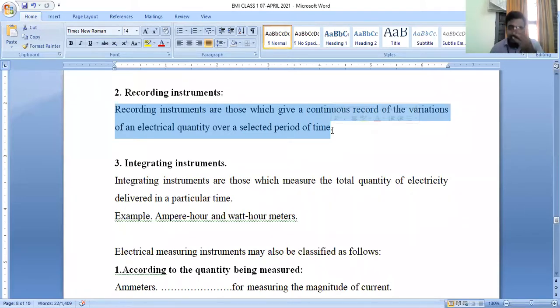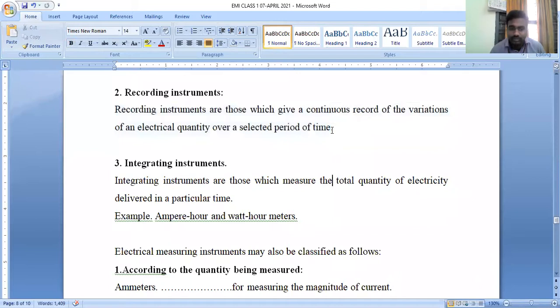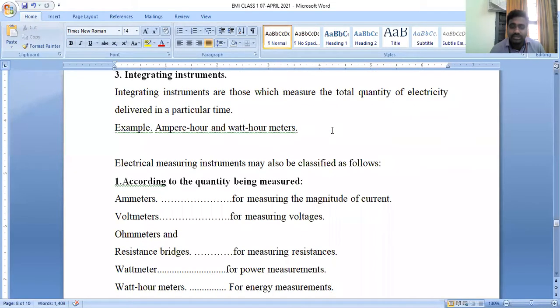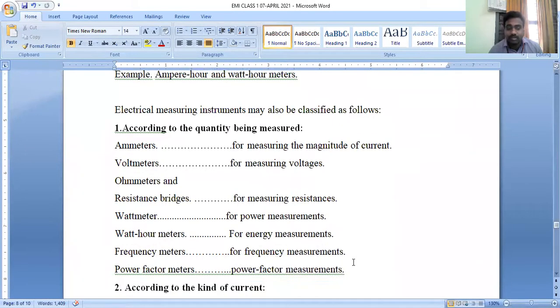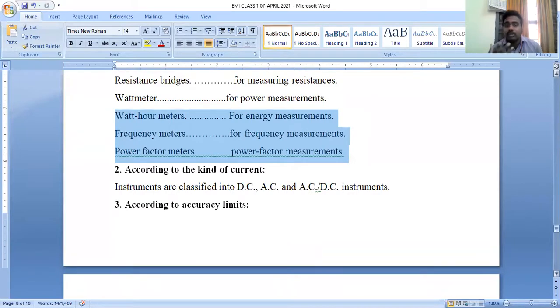Now if we classify the instruments depending upon the application, according to the quantity which we are going to measure: an ammeter is for measuring the magnitude of current, a voltmeter is used for measuring voltage, ohm meters and resistance bridges are used for measuring resistance, a wattmeter is used for measuring power, a frequency meter is used for measuring frequency, and power factor meters are used for measuring the power factor. Depending upon the kind of current, instruments may be classified into DC instruments as well as AC instruments.